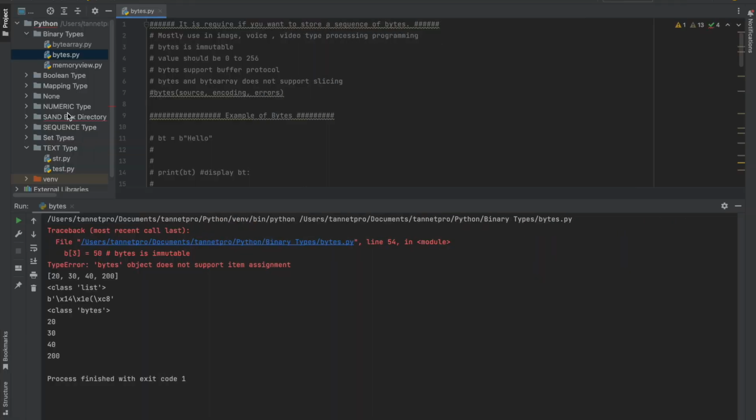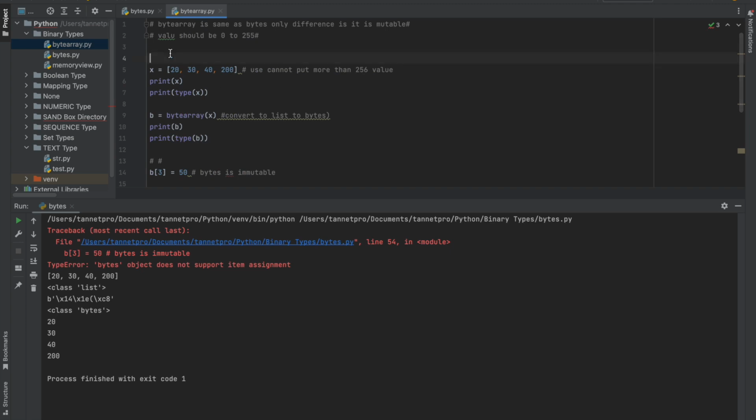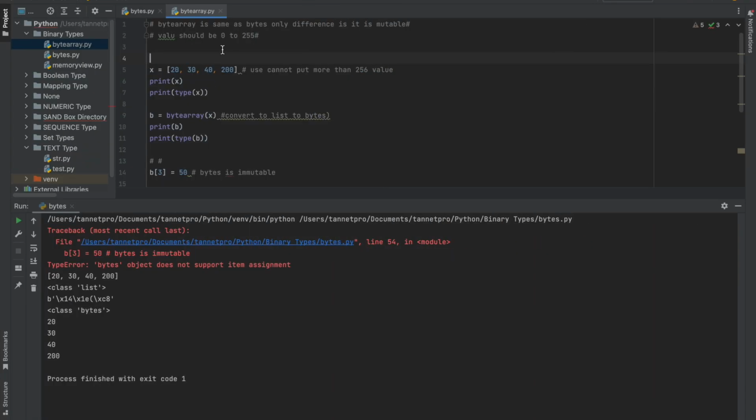So bytes is done. Now bytearray. Let me show you the bytearray. What is a bytearray? A bytearray is the same as bytes. What is the difference between bytes and bytearray? Whatever I have explained about bytes applies to bytearray as well. The only difference is that it's mutable, you can edit it. Let me show you. The values should be the same here also.